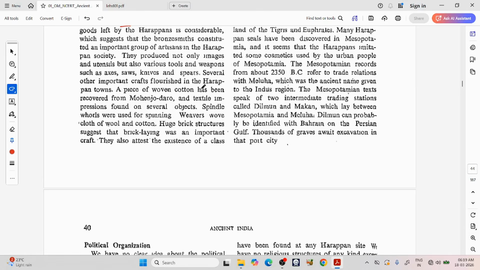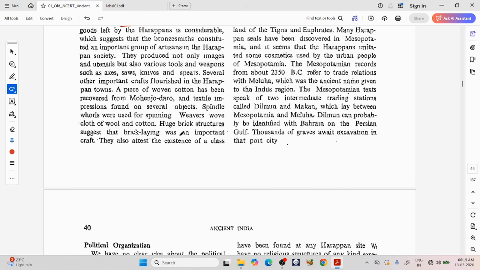Several other important crafts flourished in Harappan towns. A piece of woven cotton has been recovered from Mohenjo-daro, and textile impressions were found on several objects. Spindle whorls were used for spinning. Weavers wove cloth of wool and cotton.